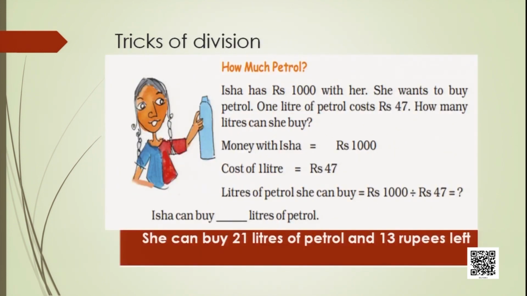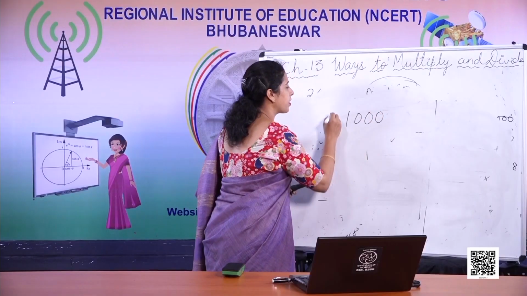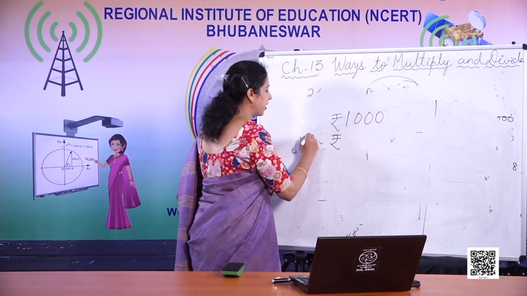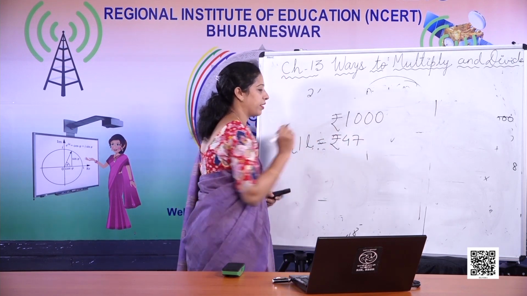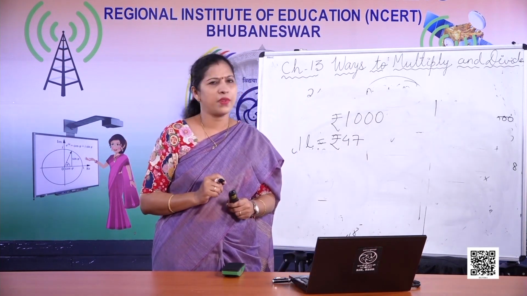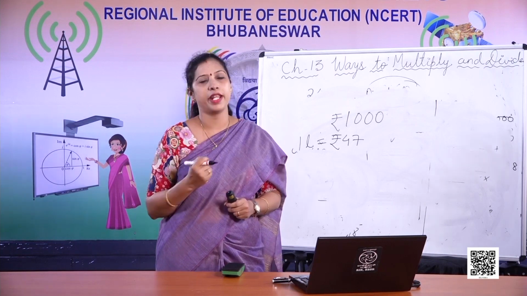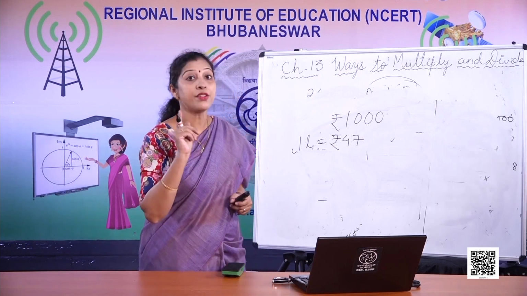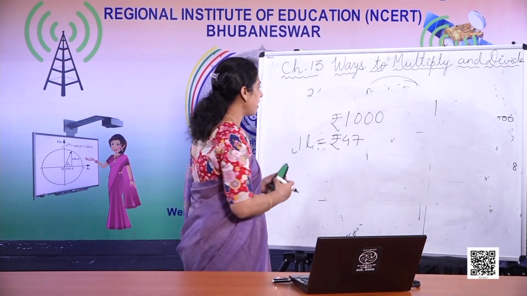Now, Isha has rupees 1000 with her. She wants to buy petrol and 1 liter of petrol costs rupees 47. So how many liters can she buy? So she has got 1000 rupees and she wants to buy petrol, and 1 liter of petrol is equal to rupees 47. So you have to find out how many liters of petrol she can buy. Now it is very difficult to learn all the tables for 47, 38, 29. So there is a trick to do that. So let's see what is the trick.